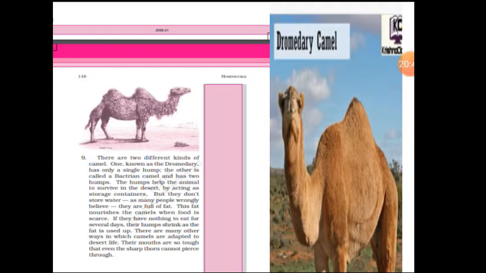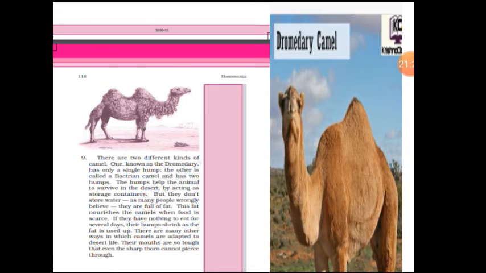So this is a small introduction about the desert animals. As I told you, they have different techniques to cope up with the harsh climate. In that, camels are the ones who can survive in the desert by taking the moisture from the plants which grow in the deserts. As we all know, generally deserts are dry and not much water is available there, but still the plants and animals who live there in a harsh climate start adapting themselves to it. So that is the reason, children, they survive in that kind of environment also. So this is a story about desert animals.